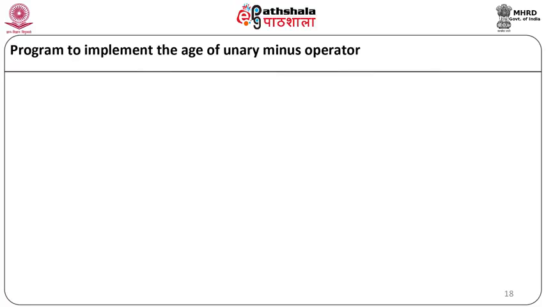Now let us see a simple program to implement the usage of the unary minus operator. Now this is the minus operator that we are going to overload using the member function. So our operator function will not have any argument. Let us start with the program. #include iostream, using namespace std.